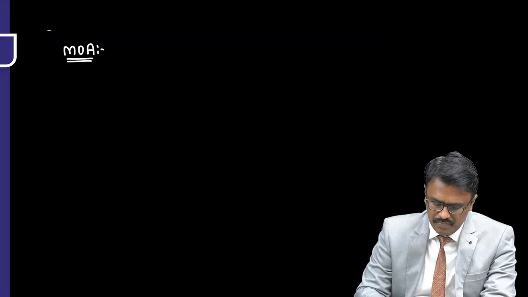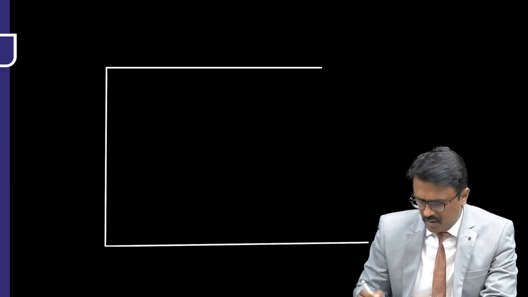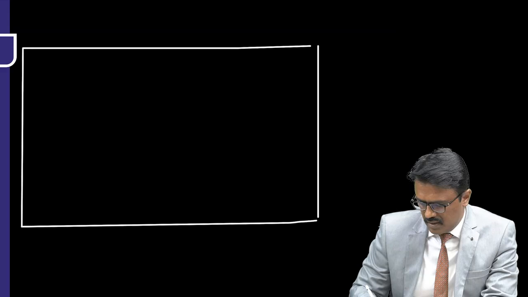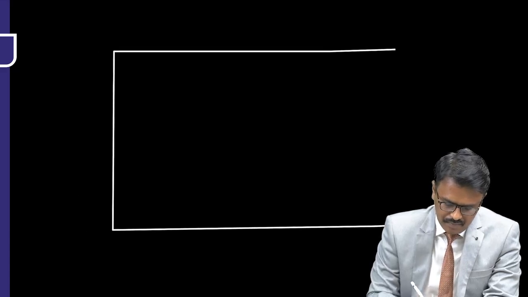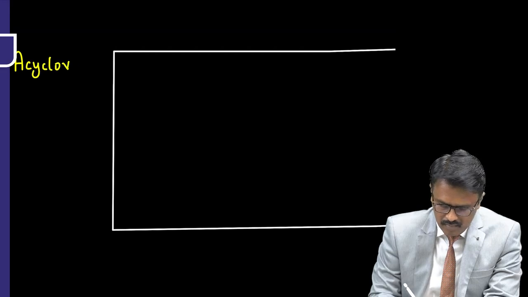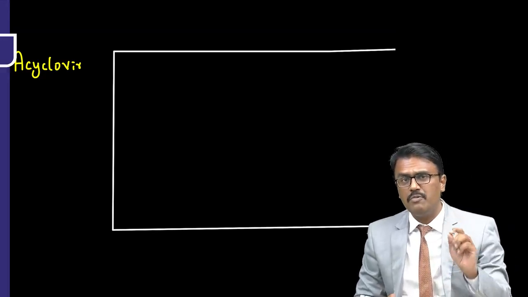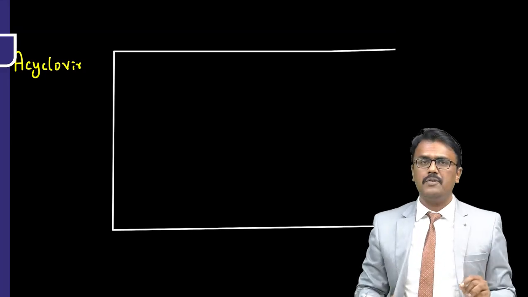So how does it do that? Let us understand this. Let me draw the infected cell. This is the infected cell. Let me extend it further. Now, what happens when we give acyclovir? Please remember, acyclovir is a guanosine analog. So we are using a fake one. You know that DNA synthesis requires purine and pyrimidine, and we are using a fake one.